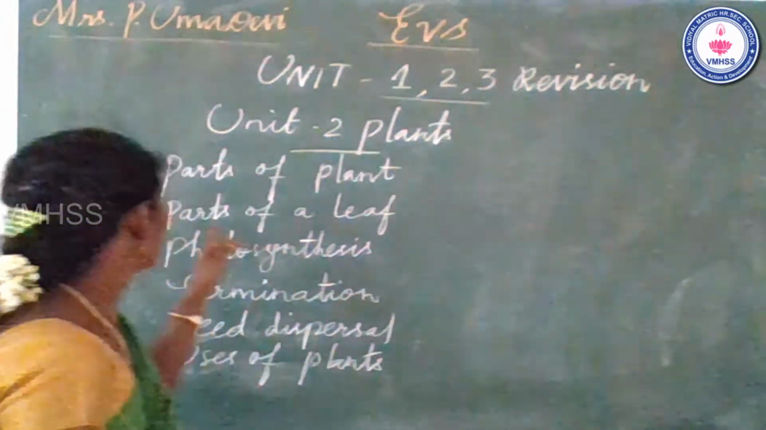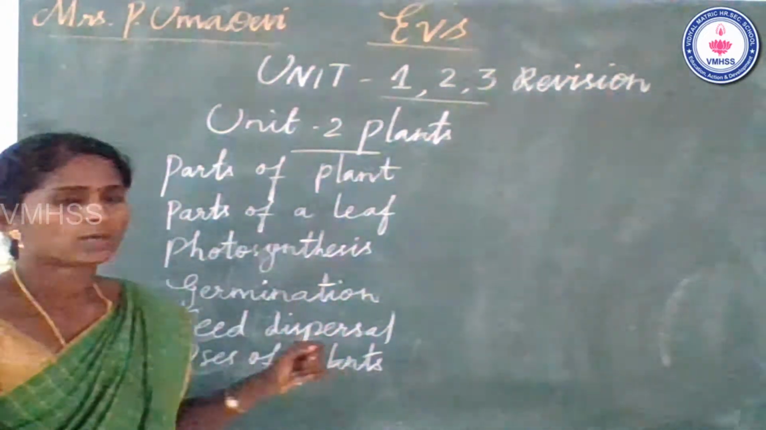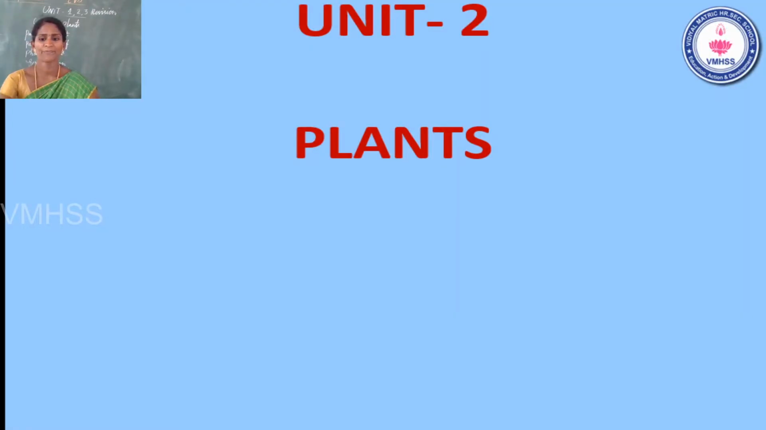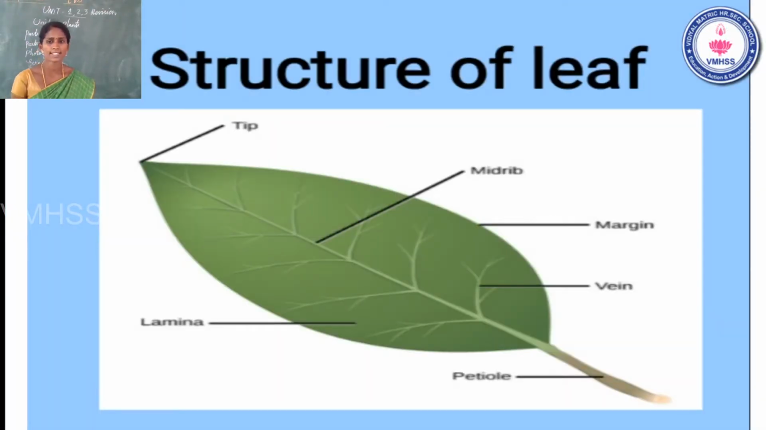Yes. Then, what are the parts of a leaf? You already know that. Yes. See the slide. That is the structure of leaf. Petiole, vein, margin, midrib, leaf tip, and lamina. Once again, petiole, vein, margin, midrib, leaf tip, and lamina. Those are the different parts of a leaf.